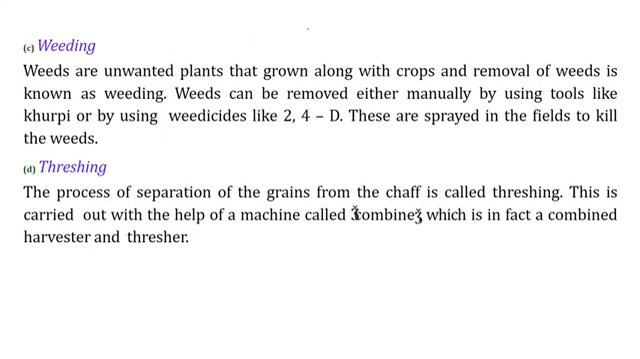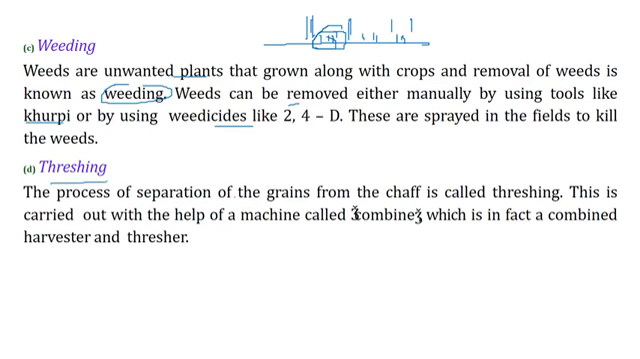Weeding. Now what happens? This is your crop, and when your crop grows, this is a natural phenomenon that the other plants will also grow in the soil. We don't say that they are unwanted, but they are unwanted for us because they are using the nutrients of these plants which we actually want to grow. So weeds are unwanted plants that grow along the crop, and removal of weed is known as weeding. You can do it manually, you can use khurpi, or you can use weedicides like 2,4-D.